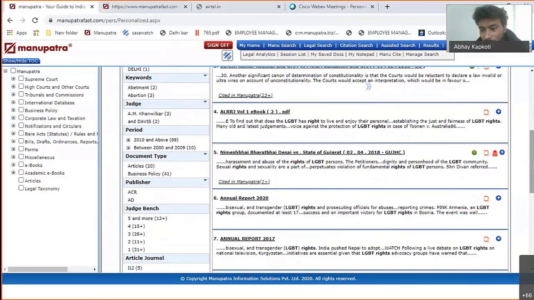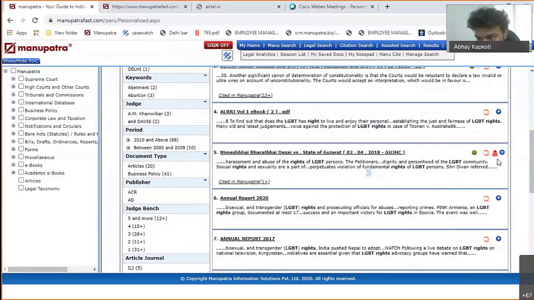Now the second thing was the SLP. SLP is when it's a high court judgment and somebody has appealed against it in the Supreme Court. So it should not be pending. If it is pending and you go to the court with the particular judgment and you find out that there is an SLP pending on this one, it's not good for you.